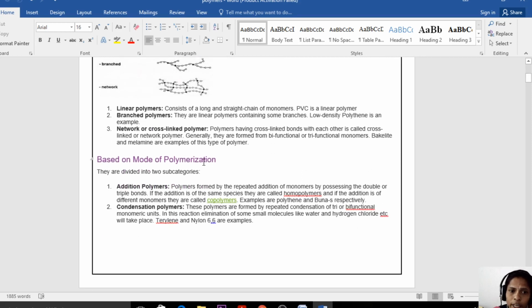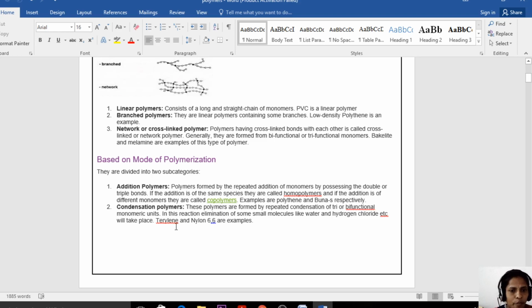Based on the mode of polymerization, there are addition polymers and condensation polymers. Addition polymers are synthesized by adding monomer units. If the same monomer units are added to each other n number of times, that is called homopolymerization. If two different monomers are added to each other, that is called copolymerization. In homopolymerization the monomers are the same, but in copolymerization two different monomers are adding with each other.